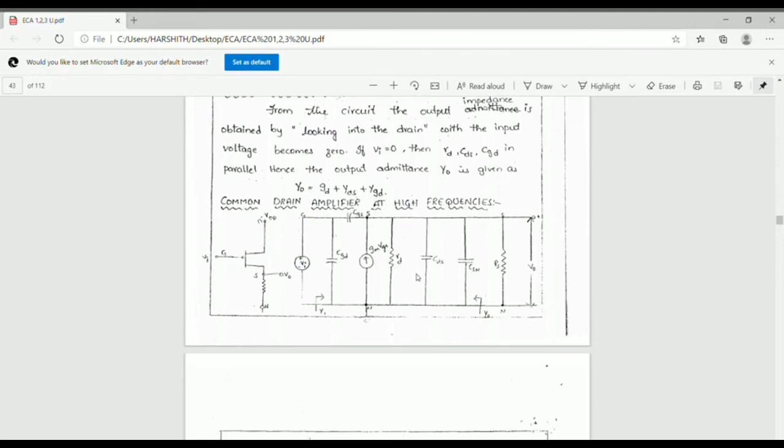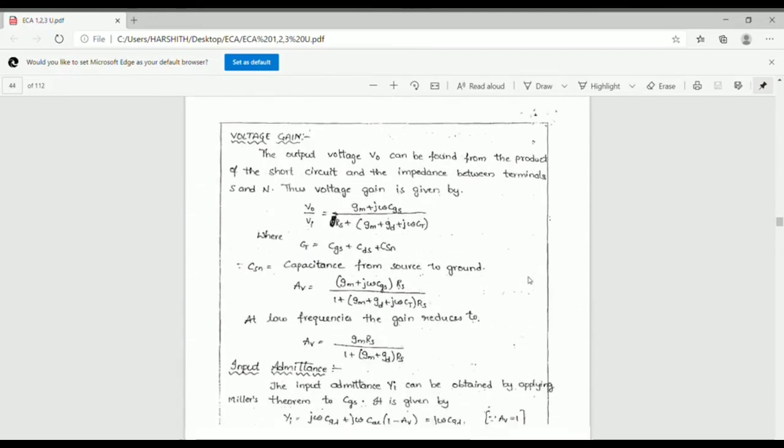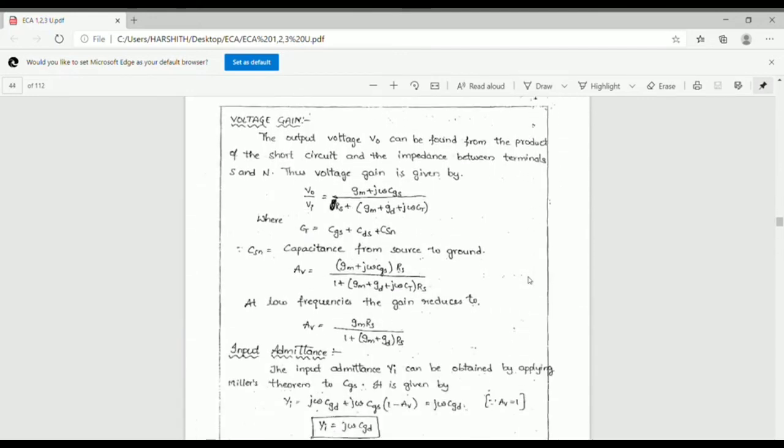Output side capacitances are CDS, and another extra capacitance is CSN. Last one, the load resistance is RL, and this is the output voltage, and we can calculate the voltage gain, input admittance, and the output admittance.